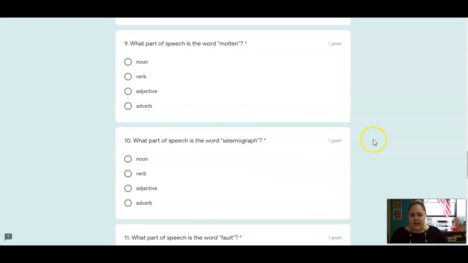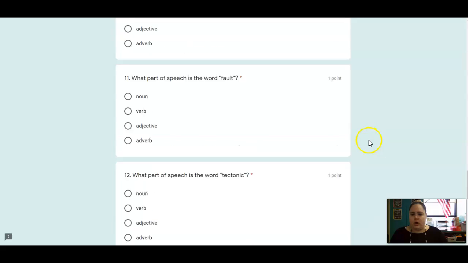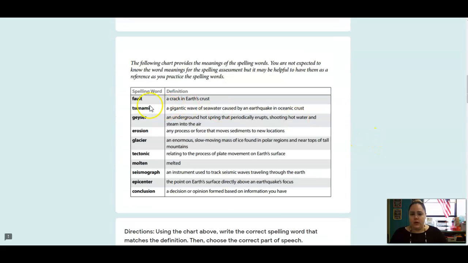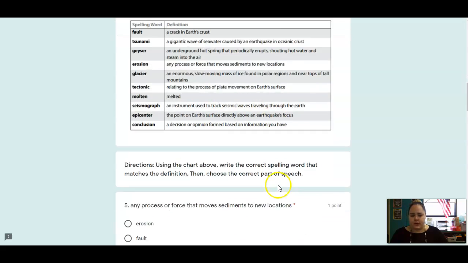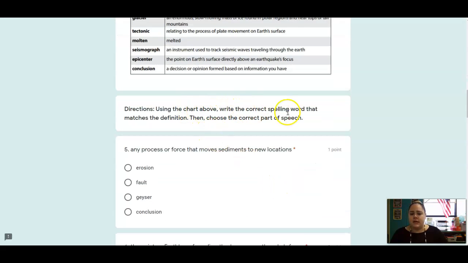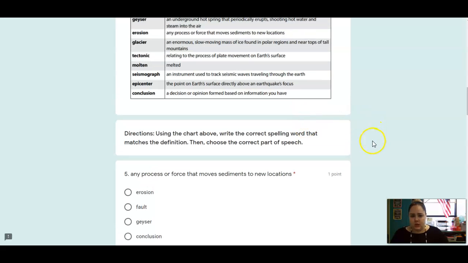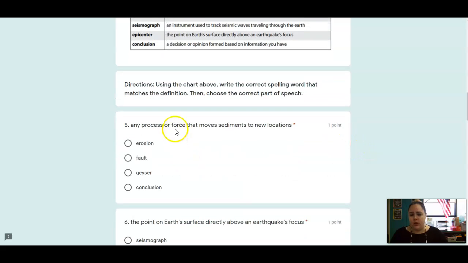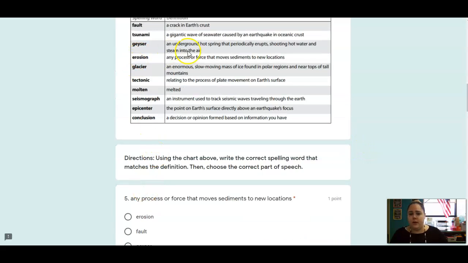And our last activity today is dealing with all of these vocab words here. So here's your spelling words. The words are here. The definition is here. You are going to use that chart to choose the spelling word that matches the definition. And then at the bottom, I'm also going to ask you for the part of speech. Okay, so you're going to read the definition, pick the word, match it. They're all right here. The answers are right in front of you. You just have to go up and find them.